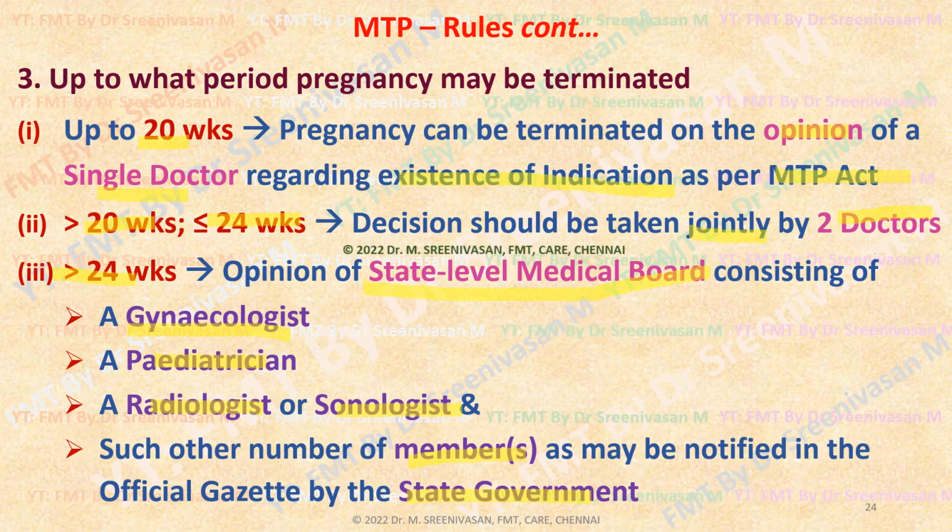There are mainly three specialists: a gynecologist to assess the well-being of the pregnant woman, whether she is physically fit or not; a pediatrician to confirm what abnormality, physical or mental, is affecting the child; then a radiologist or sonologist to diagnose that fetal abnormality; and any other specialist depending on the case. So this is the state level medical board.